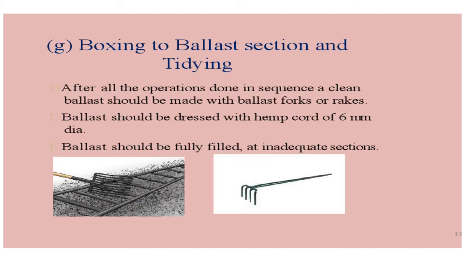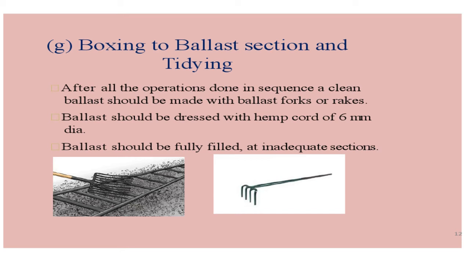Now comes the boxing of ballast section and tidying. After all the operations are done in sequence, a clean ballast should be made with a ballast fork or rake. Ballast should be dressed with a hemp cord of 6 mm dia. Ballast should be fully filled at inadequate sections.